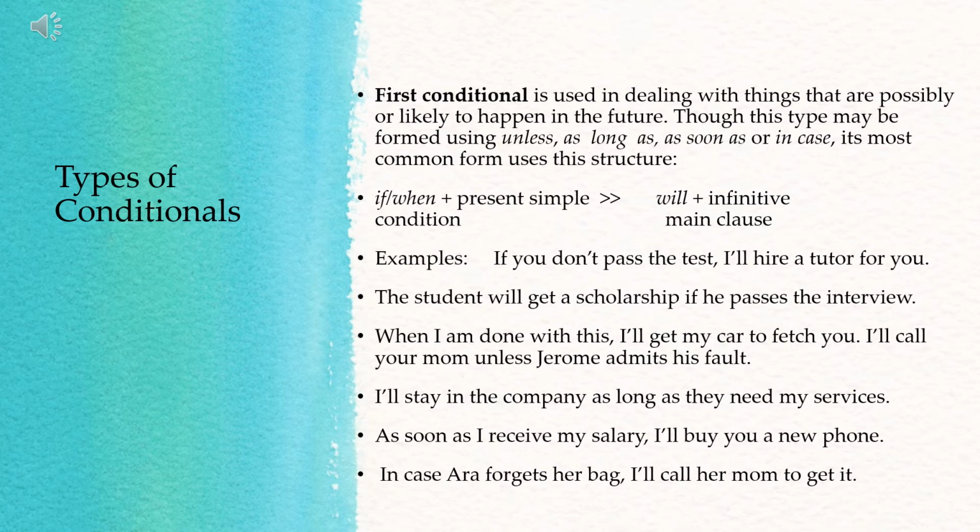So, unless Jerome admits his fault is the subordinate clause or conditional clause. Okay. So unless Jerome admits his fault, then what will happen? Someone will call his mom. Okay? So, admits is in the simple present tense.